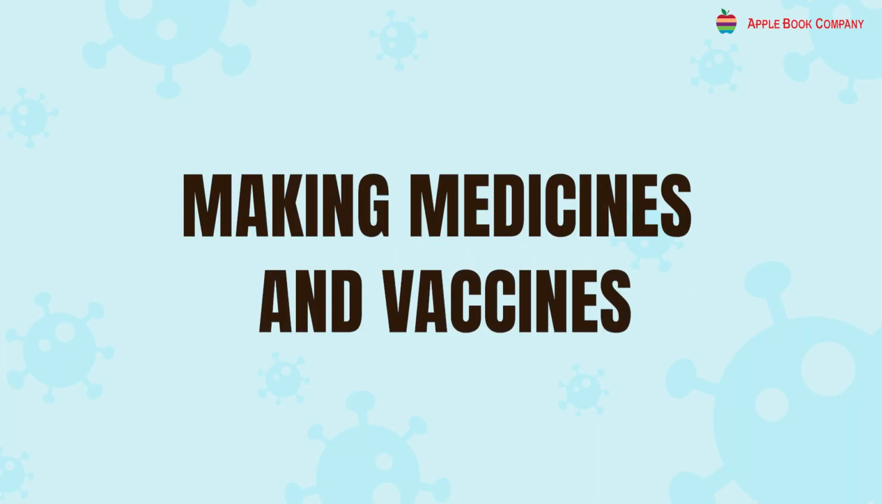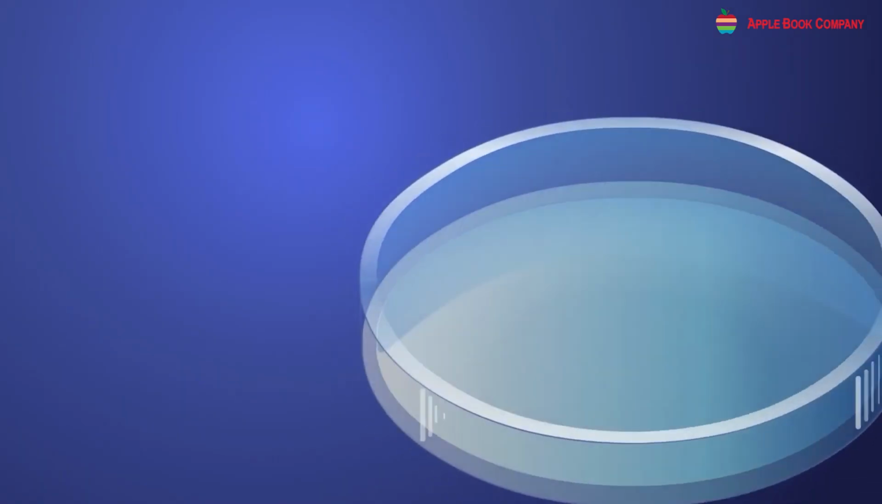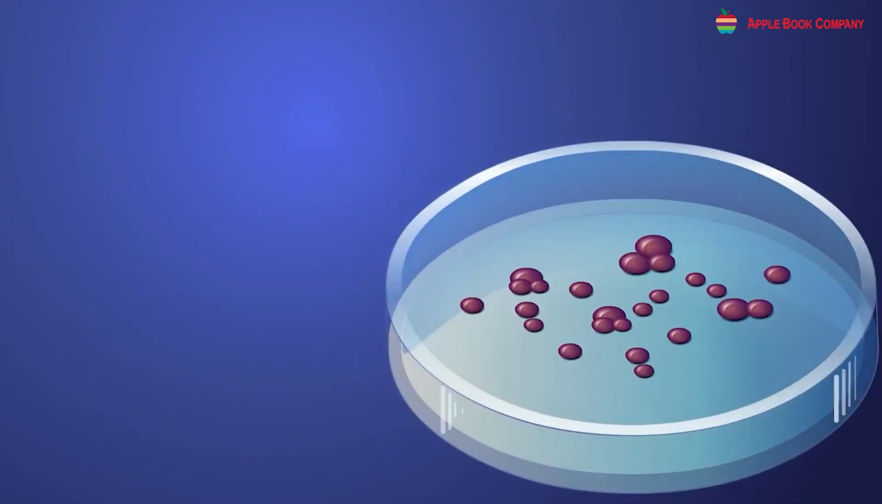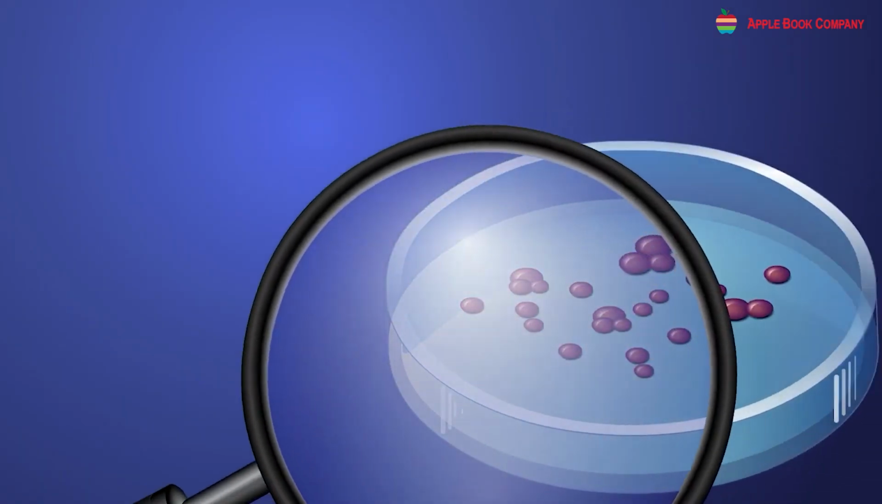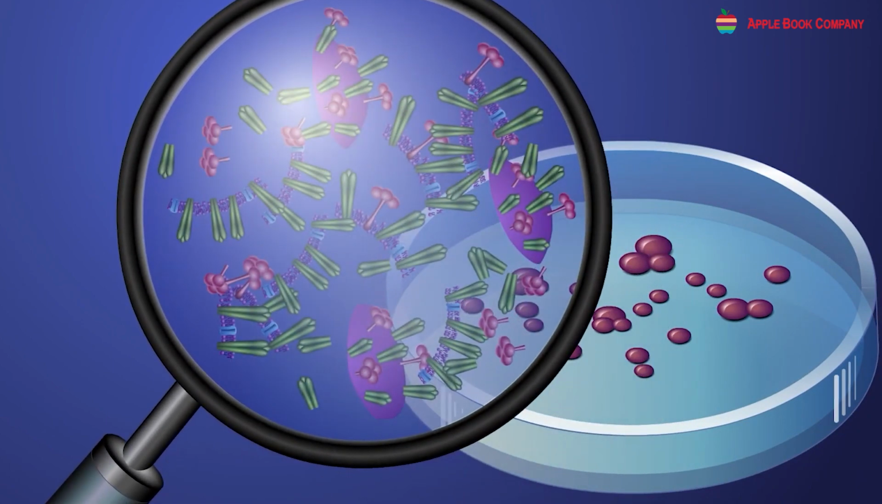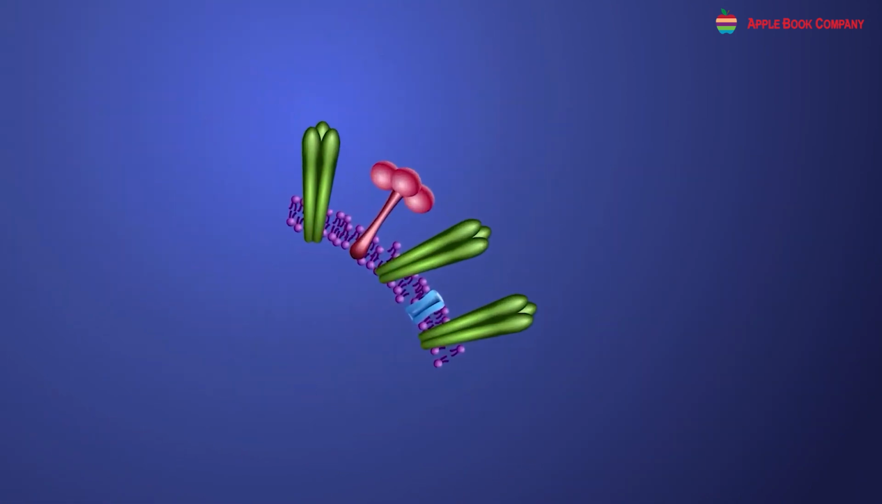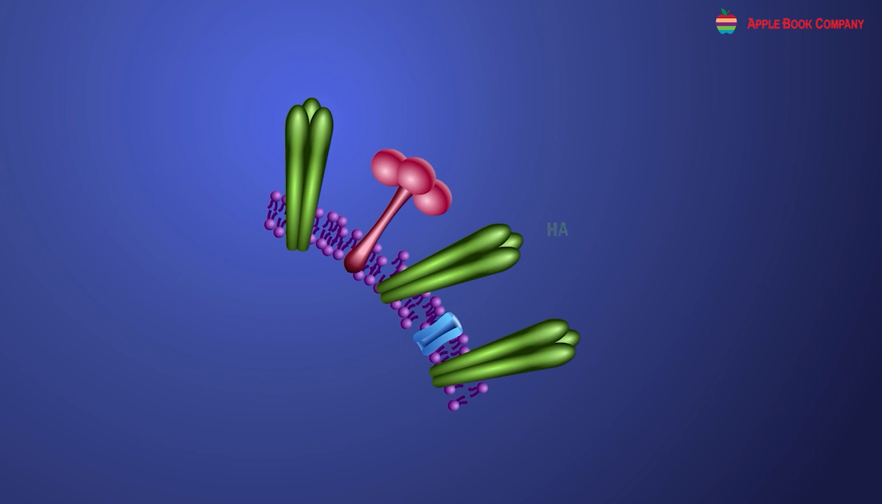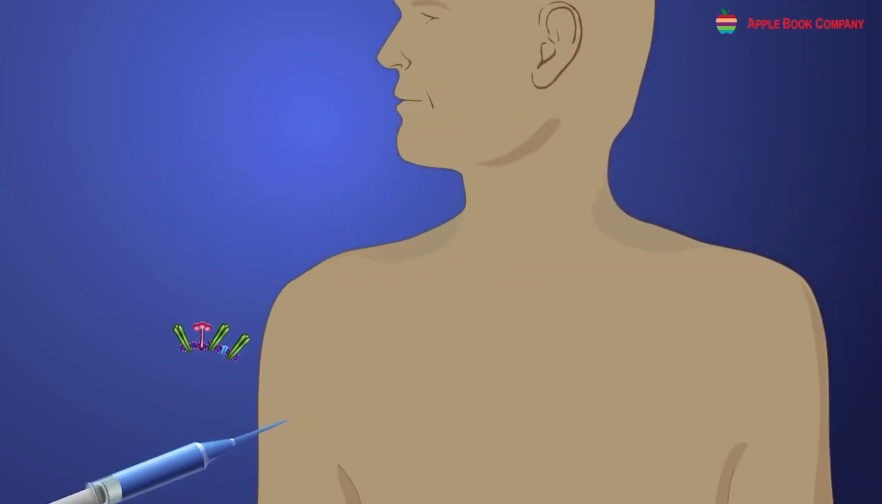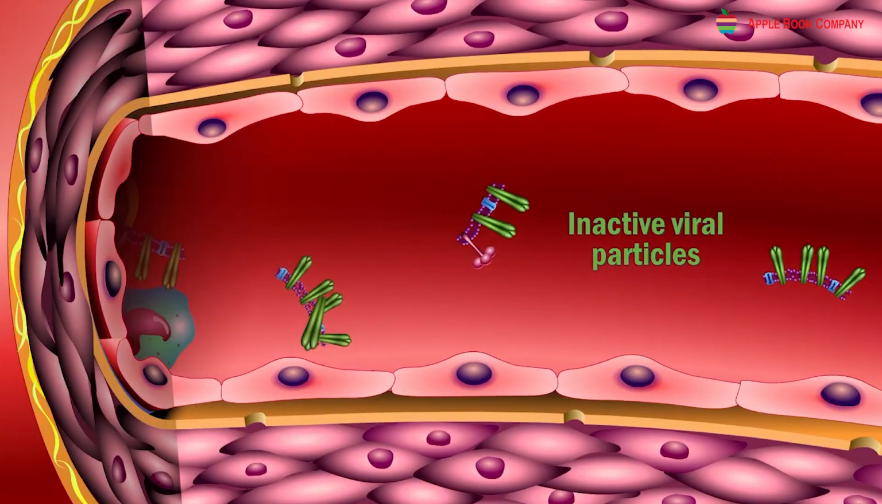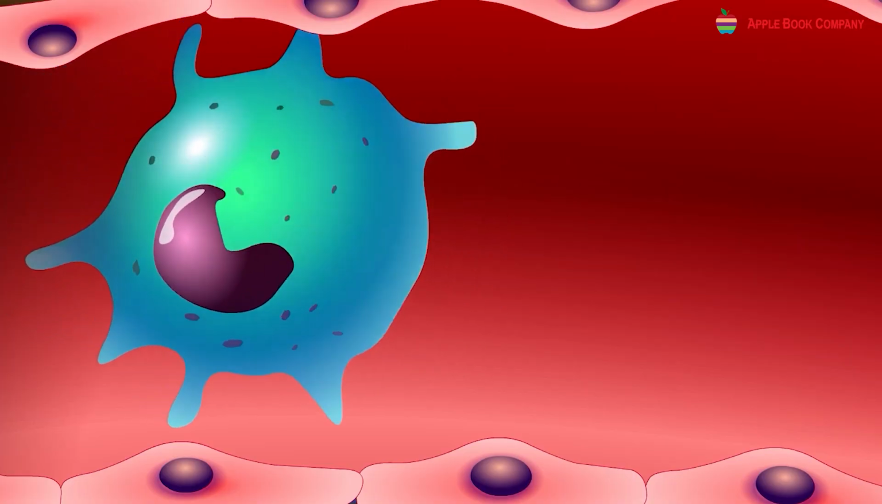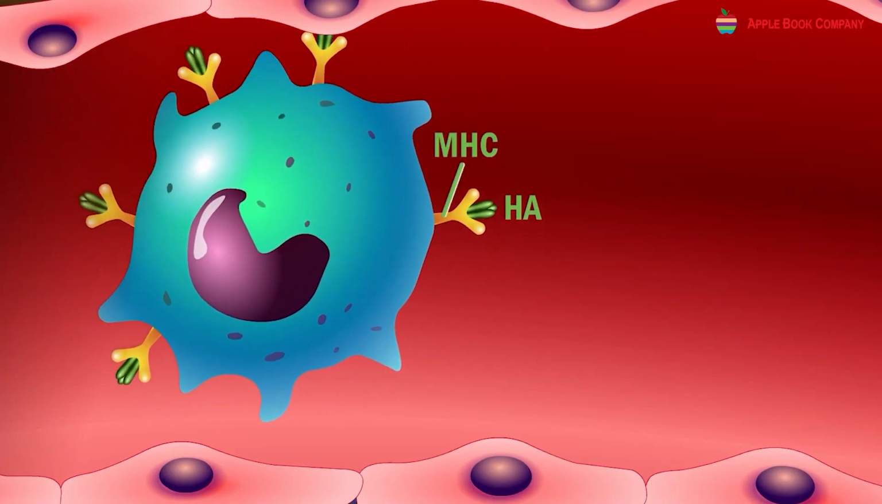Making medicines and vaccines. Antibiotics are drugs that kill disease causing bacteria. Antibiotics are made from bacteria and fungus. One of the first medicines, penicillin, was discovered in a fungus. Vaccines are also made with microbes. Vaccines protect us against a wide range of diseases. You know, all of us took vaccines against the COVID virus.